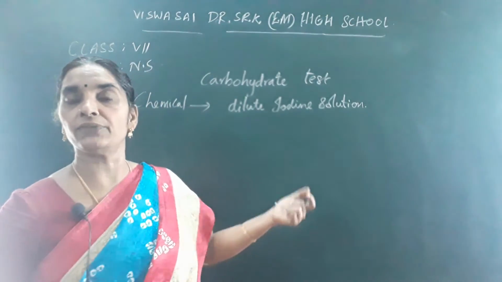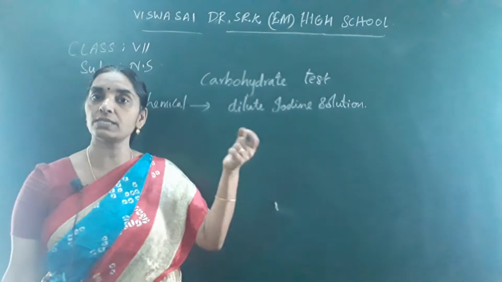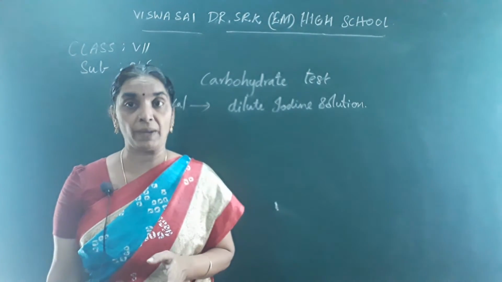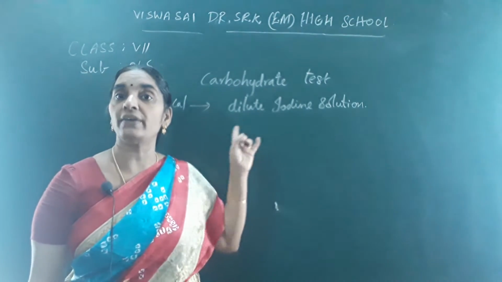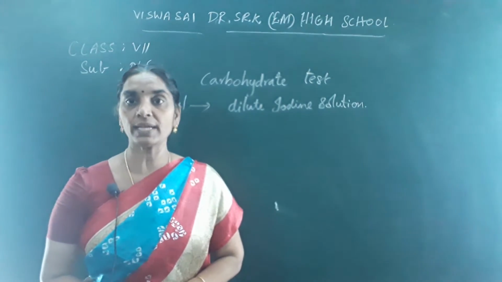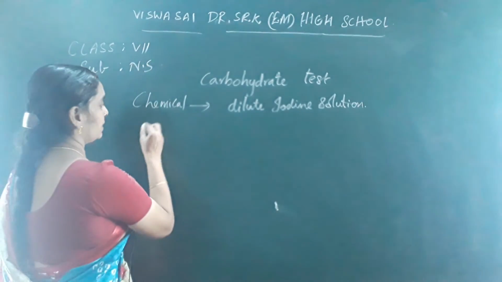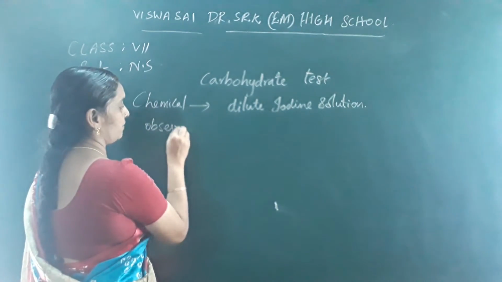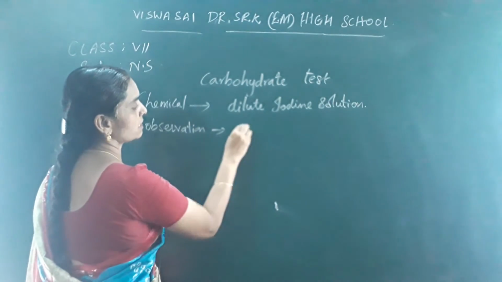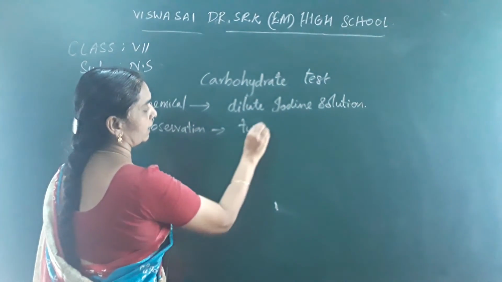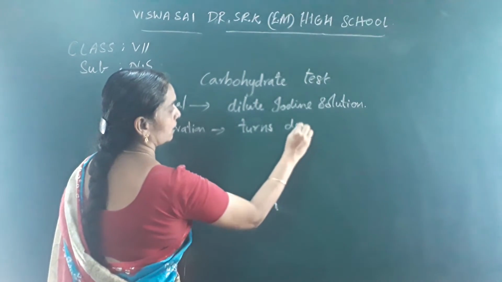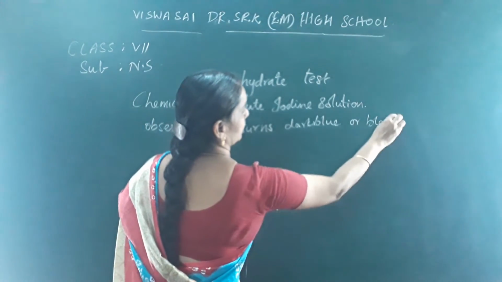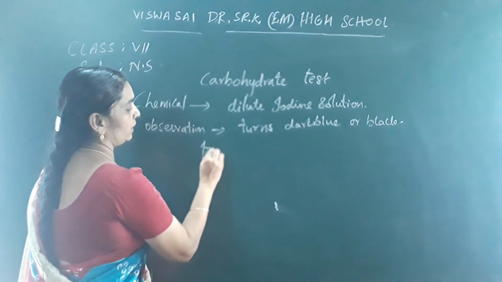The substance is taken, and if you add a few drops of dilute iodine solution to the substance that is taken, then if it turns dark blue or black, it proves the presence of carbohydrates in that particular substance. Okay children? So that you have learned in the previous class. Observation: chemical taken is dilute iodine solution. Observation is the substance turns dark blue or black in color.